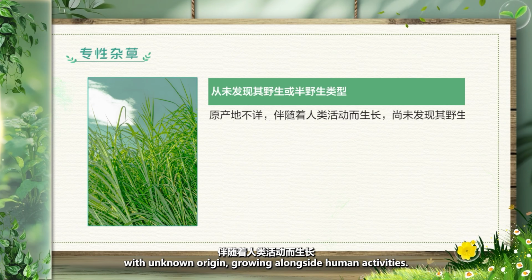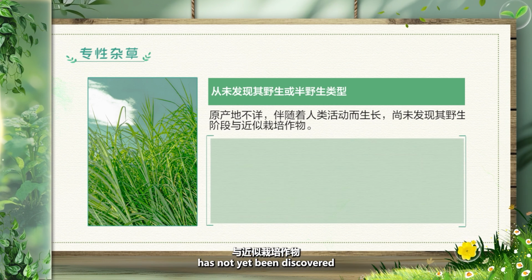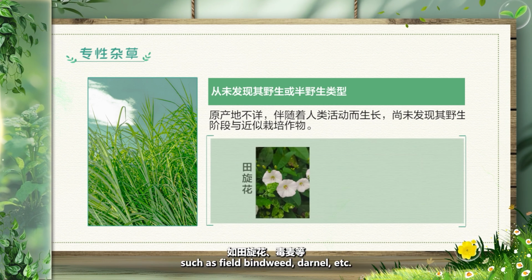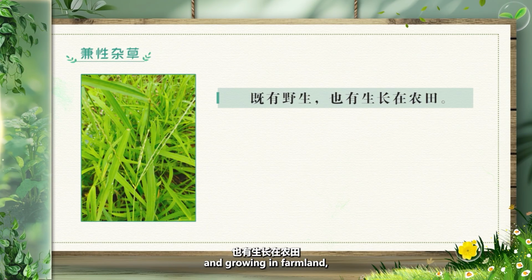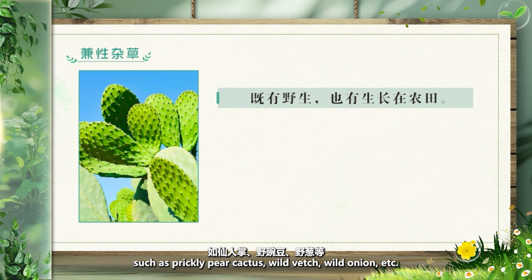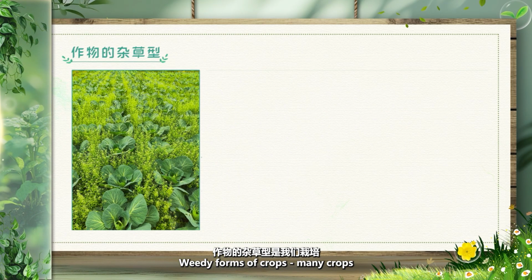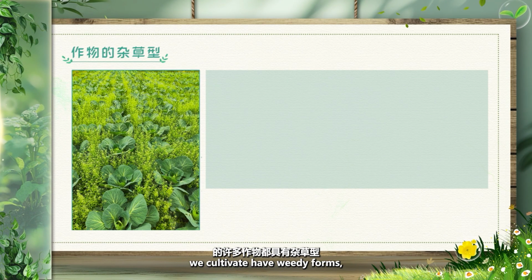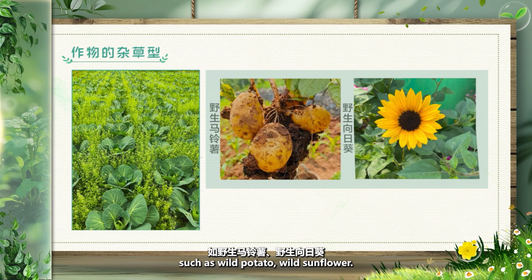growing alongside human activities. Their wild stage and closely related cultivated crops have not yet been discovered, such as field bindweed, darnel, etc. Facultative weeds exist both in the wild and growing in farmland, such as prickly pear cactus, wild vetch, wild onion, etc. Weedy forms of crops. Many crops we cultivate have weedy forms, such as wild potato, wild sunflower.